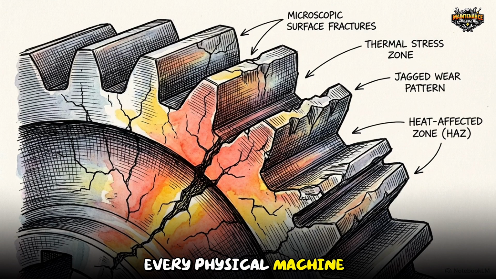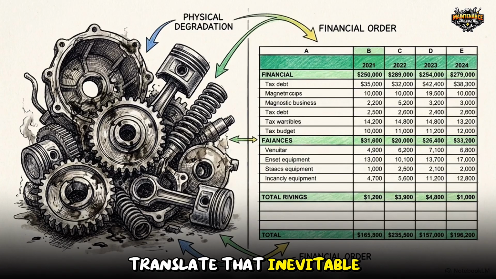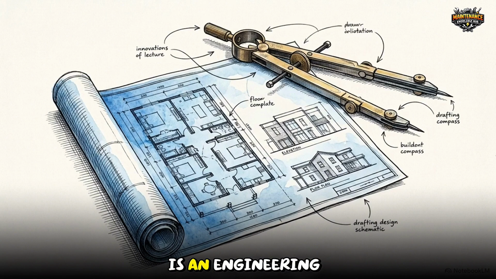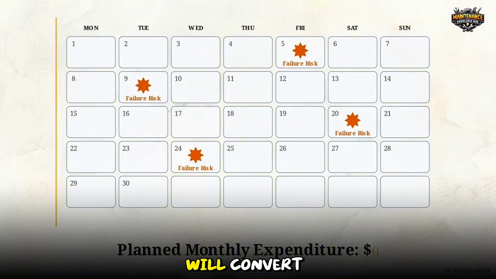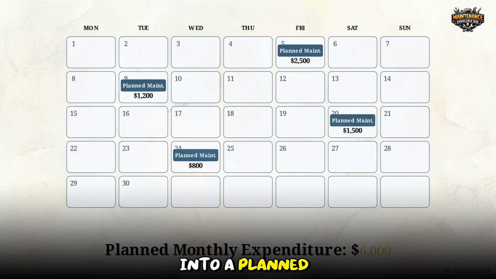Every physical machine degrades over time. Wear, friction, and thermal stress are absolute certainties. A facility must translate that inevitable physical degradation into a measurable financial plan. A maintenance budget is an engineering blueprint. It maps out how an organization will convert unpredictable mechanical failures into a planned, controllable set of financial variables.